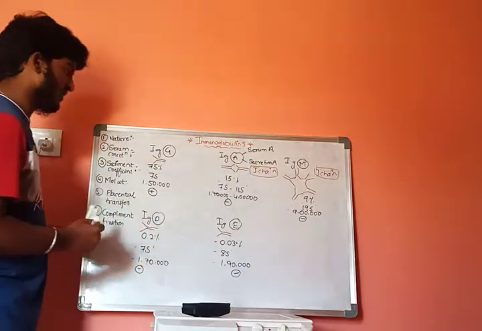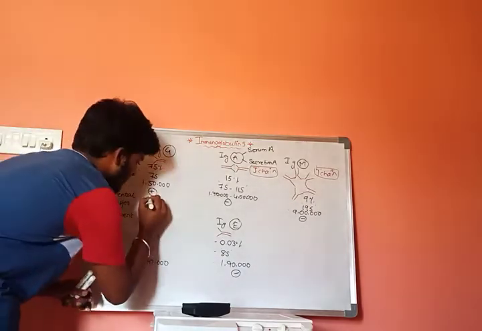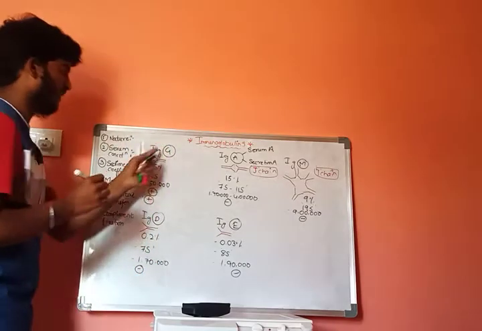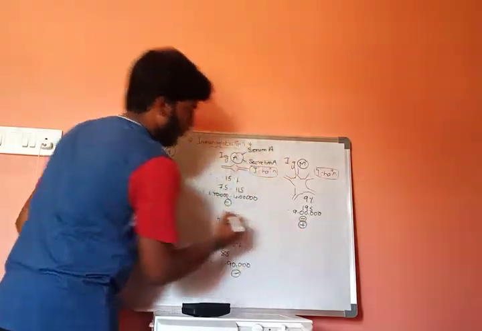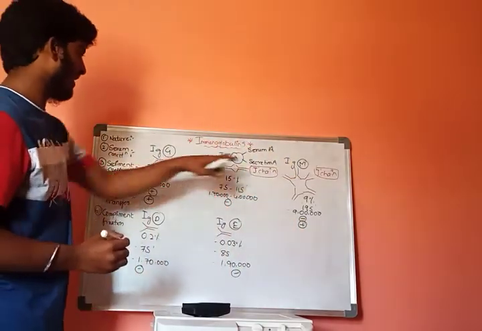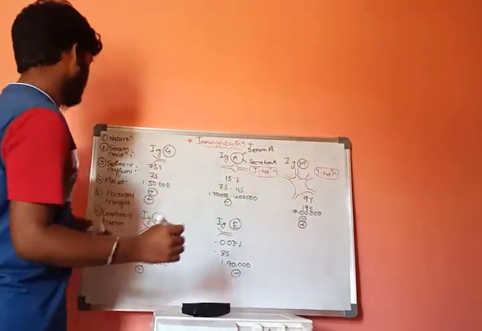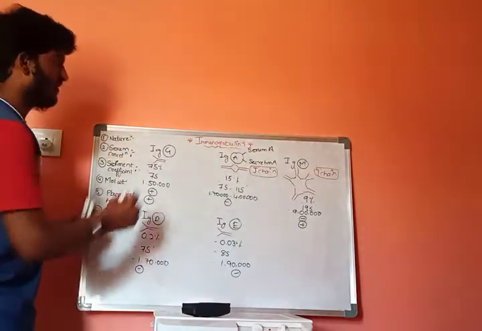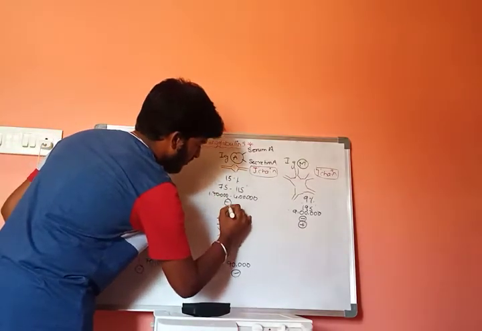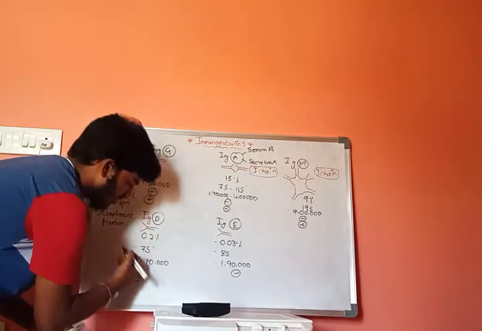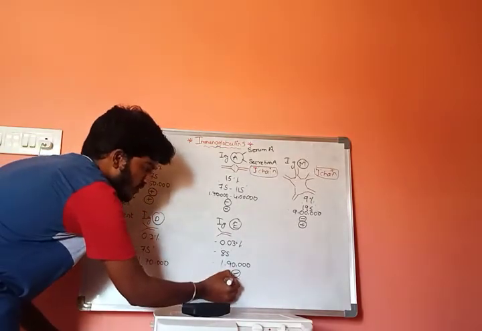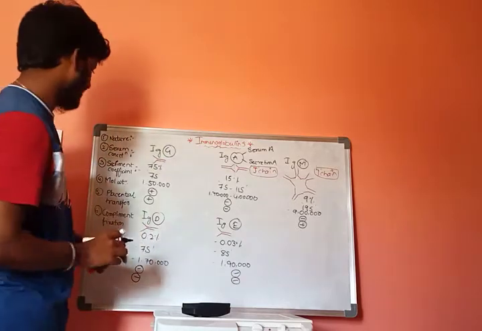It is shown by IgG and IgM types of immunoglobulins. IgA, IgD and IgE do not show complement fixation.